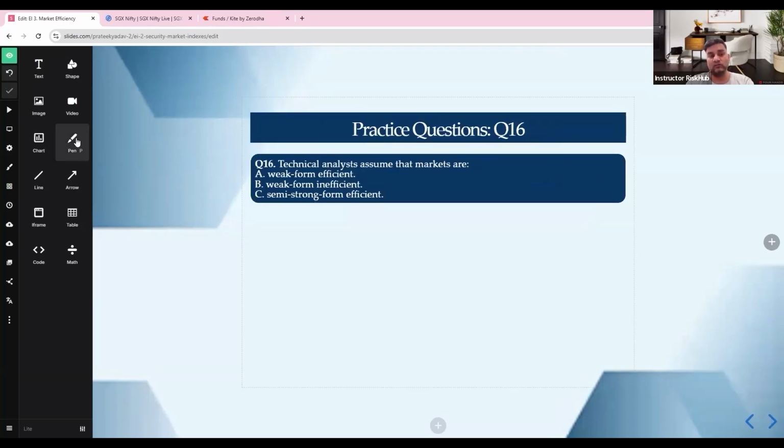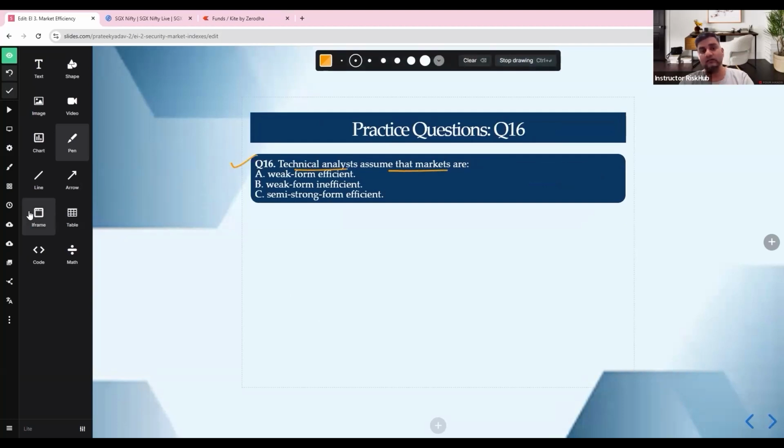Then we move to your question number 16. Technical analysts assume that markets are weak form efficient. The two options, weak form efficient, one semi-strong form efficient, right? So the answer is B, A or B, whatever you want to check, right? So, okay. Weak form inefficient. Sorry, I didn't read inefficient. Weak form inefficient. Right. See, technical analysis uses your past price plus volume, but the weak form efficient market hypothesis says past data is already priced.